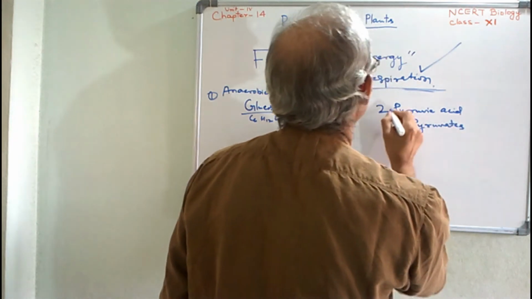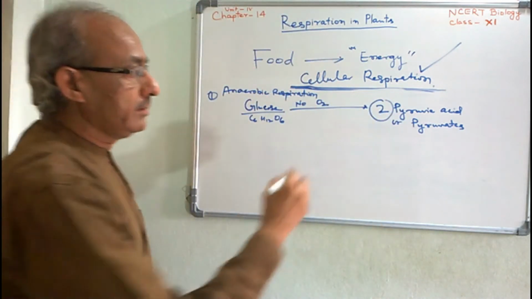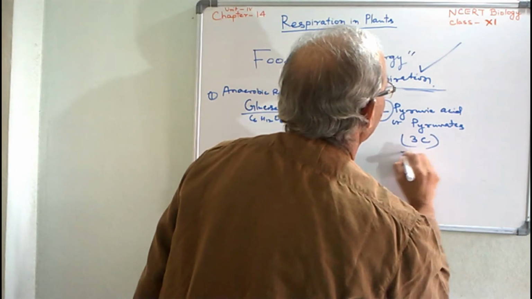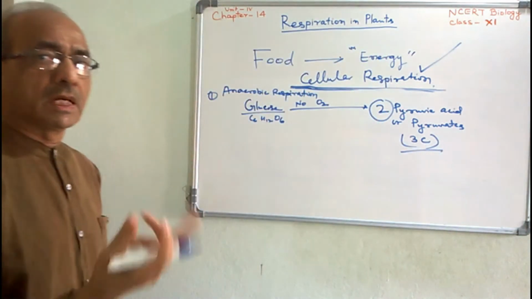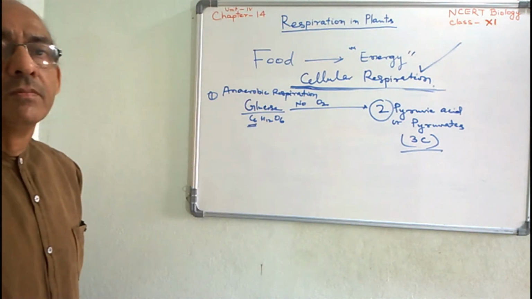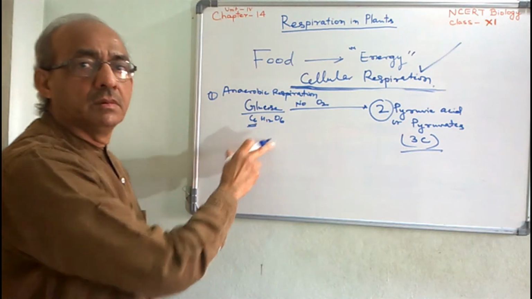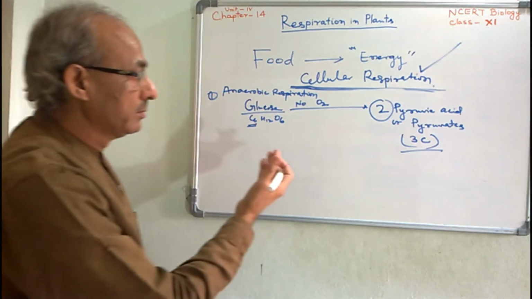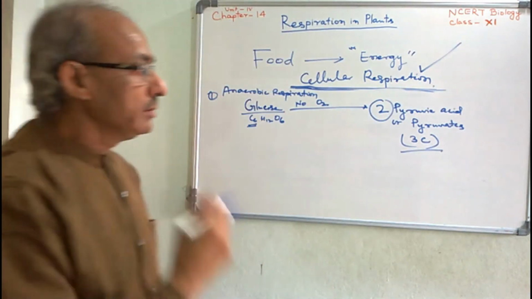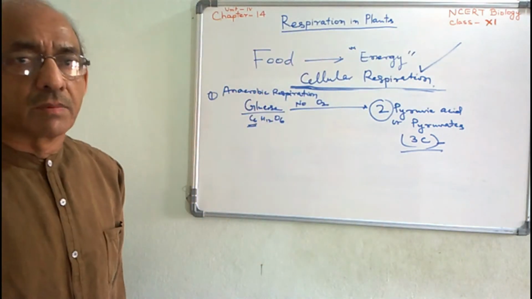Clear? Two molecules. They are 3-carbon compounds, while glucose is a 6-carbon compound. Glucose has 6 atoms of carbon, while the pyruvic acids contain only 3 atoms of carbon. So they are called 3-carbon compounds. Clear?